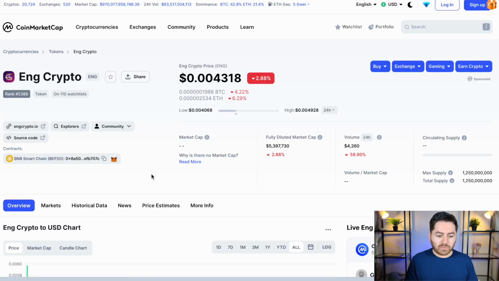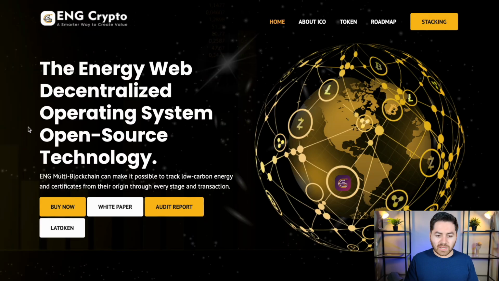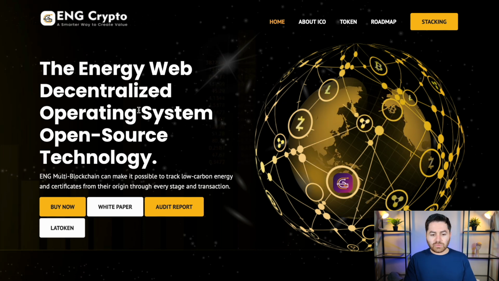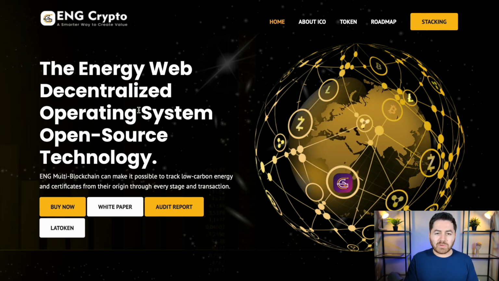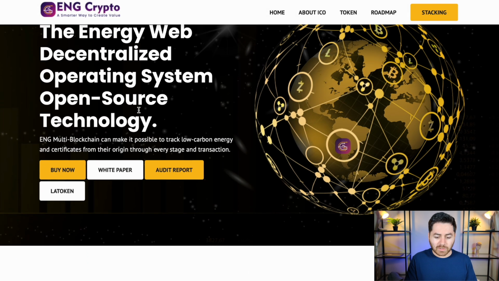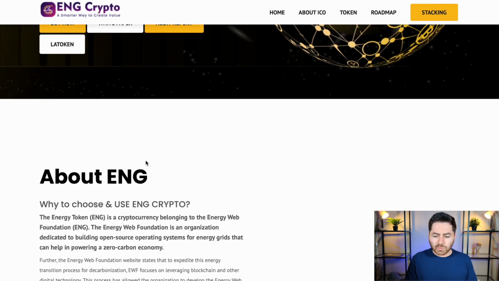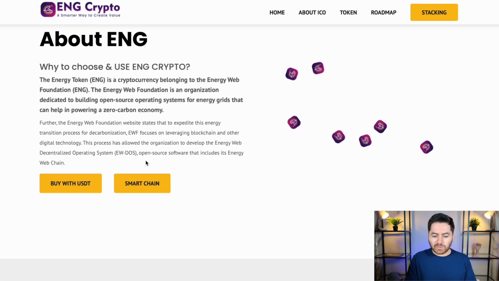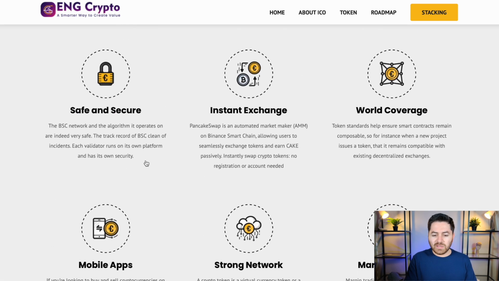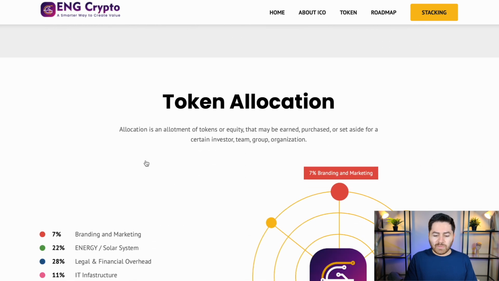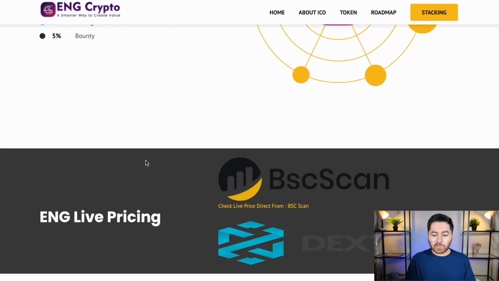In step two, we are going to be looking at the website, and generally the website of most crypto projects will be listed on CoinMarketCap or CoinGecko, and if it is not listed, then that's a very big red flag. In our case, we already have a website here, so we click on that and go onto their crypto page. At first look, it looks like pretty much any other website. We have a buy now, white paper, and an audit report. We scroll through this to give us a basic idea of what this crypto is going to be doing. But the thing that we're actually really looking for is the roadmap and the team.